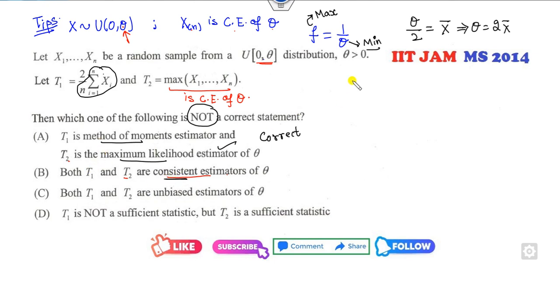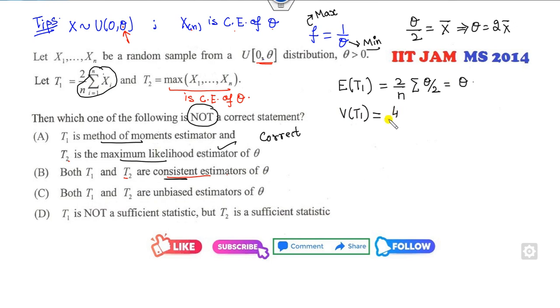Now, is T1 a consistent estimator? We will check here. Fine. So what is the expected value of T1? 2 over n is outside. What is the expected value of the xi's? Theta upon 2. So it's n times that, so n will be cancelled out, giving theta. First property satisfied. What is the variance of T1?